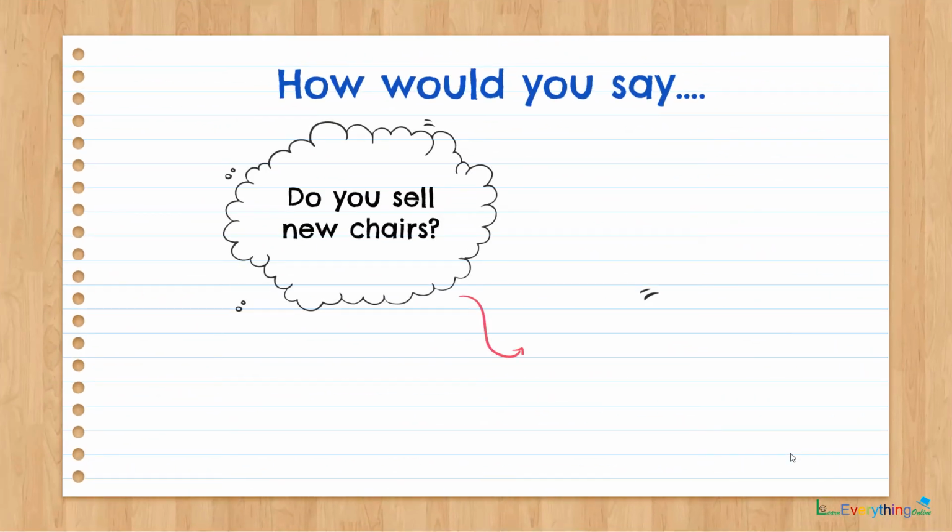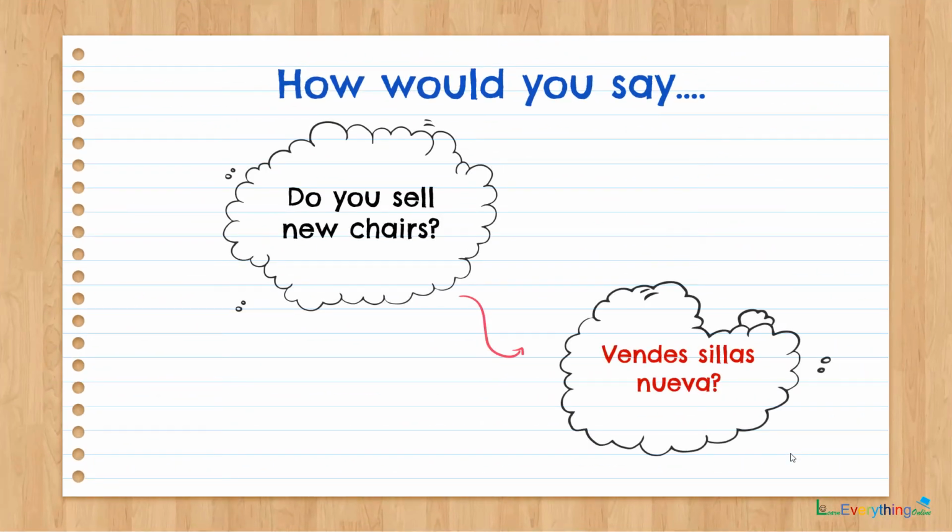Do you sell new chairs? ¿Vendes sillas nueva? Chairs is a plural, that is why sillas. And the adjective of course comes after the noun. Therefore the nueva came after the noun. And it is nueva because silla is a feminine gendered noun. So ¿vendes sillas nueva?